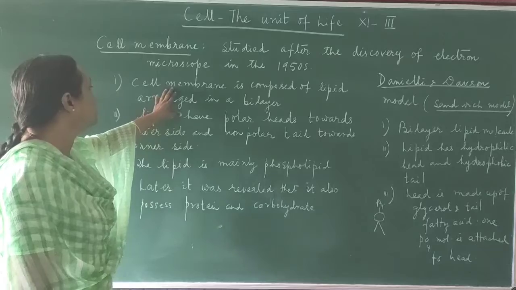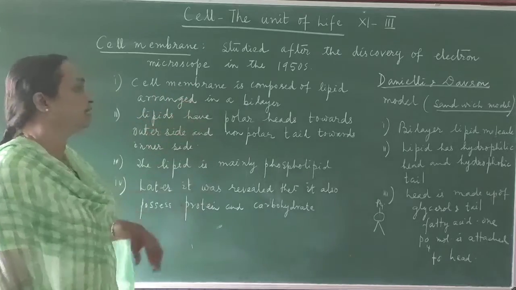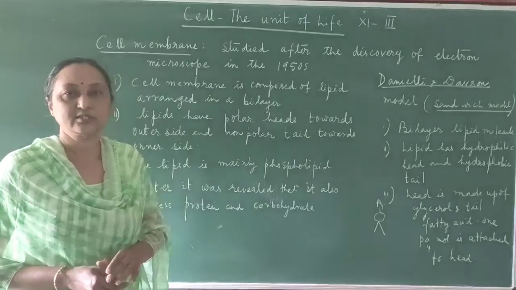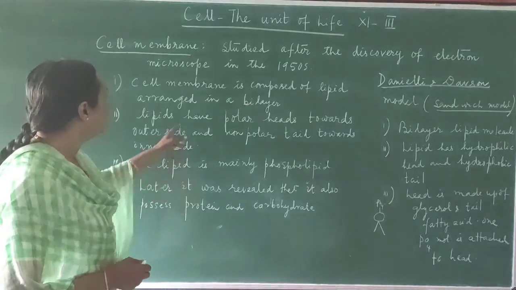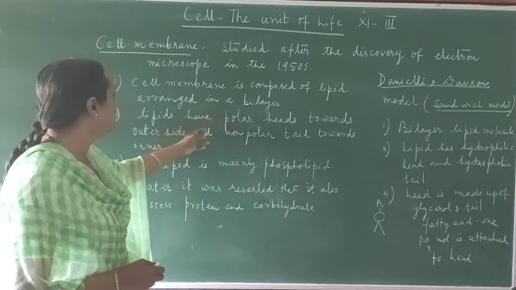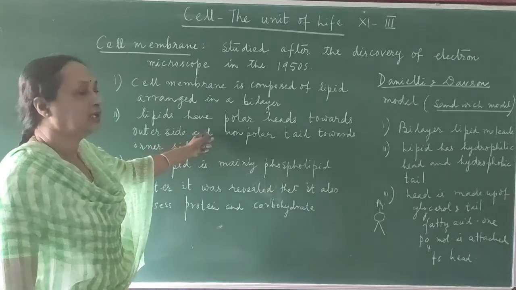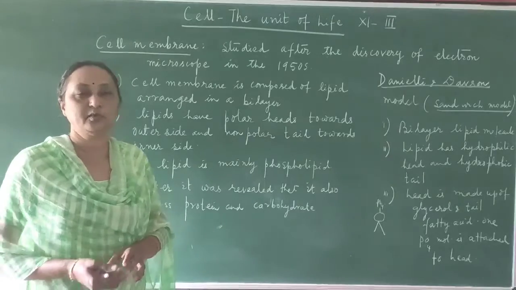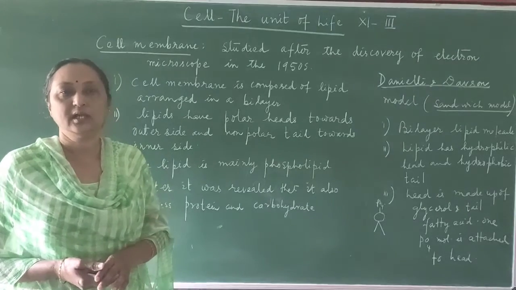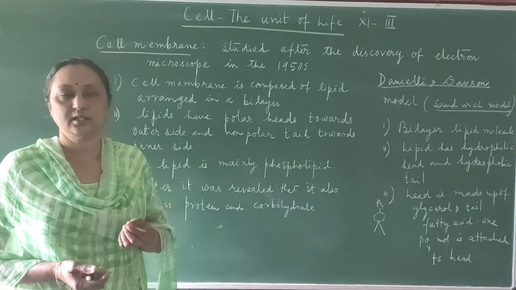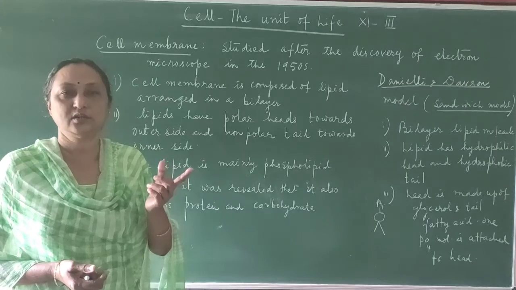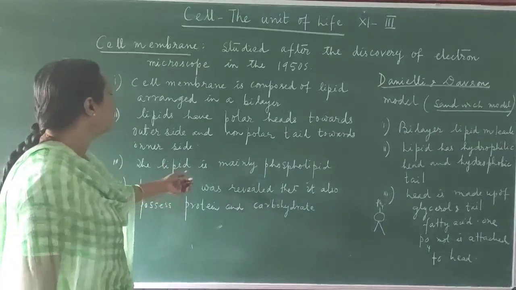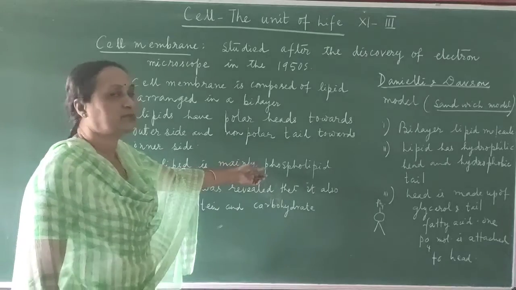The cell membrane is composed of lipid arranged in a bilayer. In the cell membrane there are two layers of lipids, so it is called a bilayer, and the lipid has the polar head towards the outer side and the non-polar tail towards the inner side. Each lipid molecule consists of a head and two tails. The head is towards the outer side of the membrane and the tails towards the inner side. The lipid is mainly phospholipid.